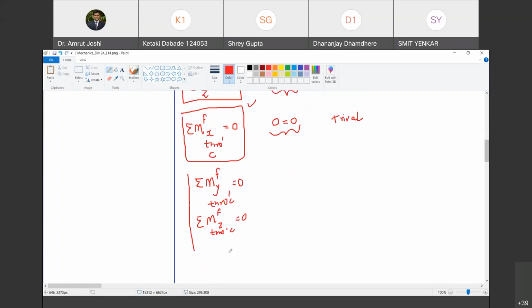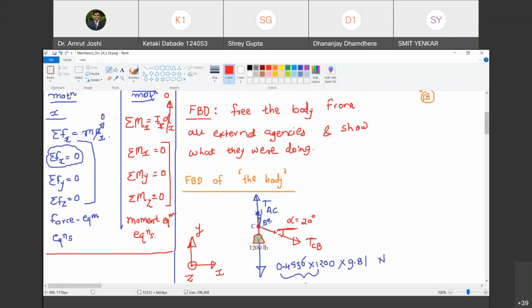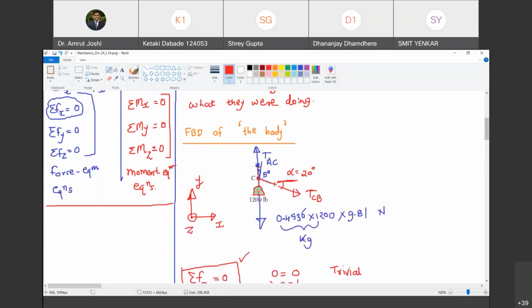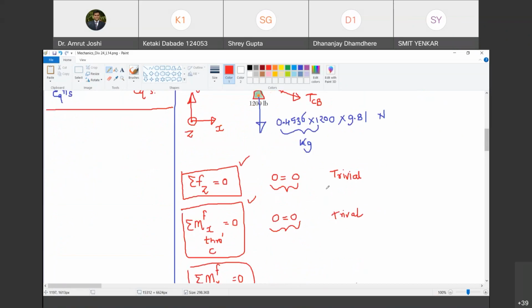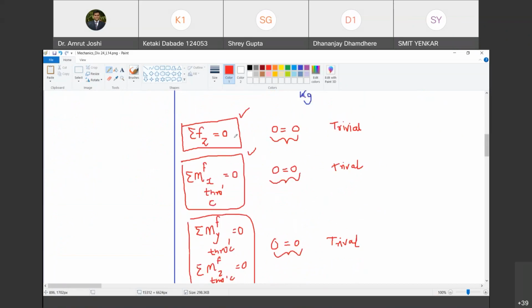However, these equations are trivially satisfied because the lines of action of all the forces pass through C, so they are not going to produce any moment about C. Therefore, these equations do not involve TAC or TCB. Do you agree with me? Yes, sir. Okay, so ऐसे कितने equations हैं जो trivially satisfy हो गए? 1, 2, 3 and 4.